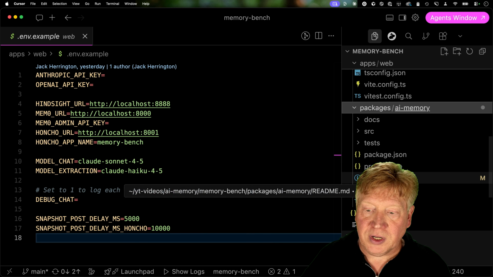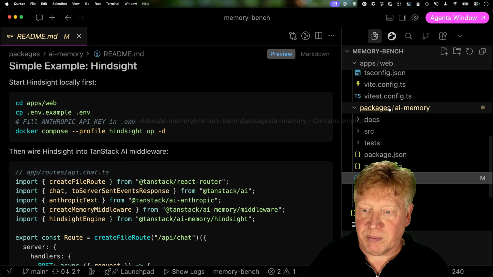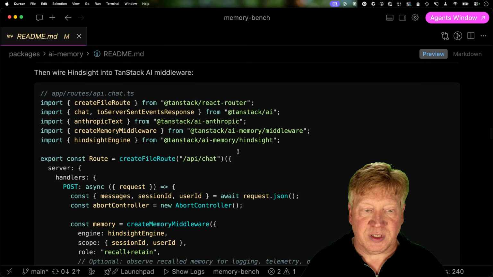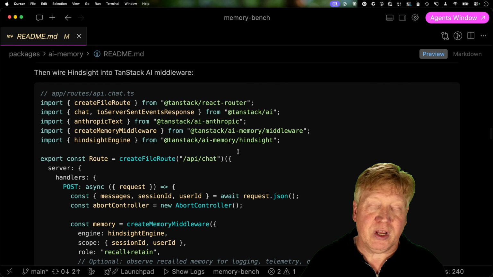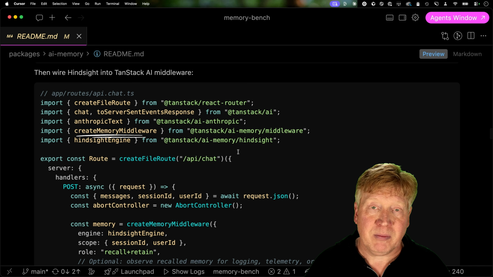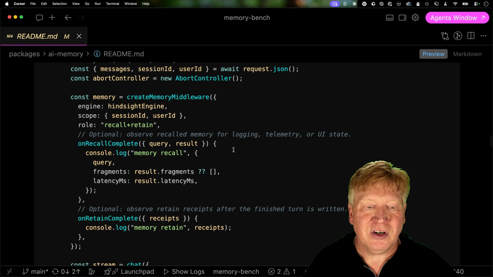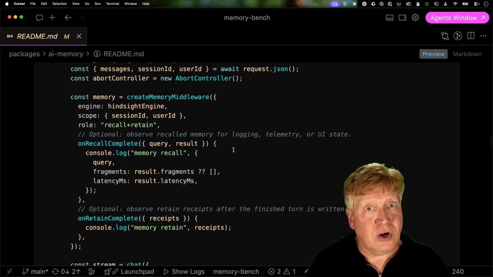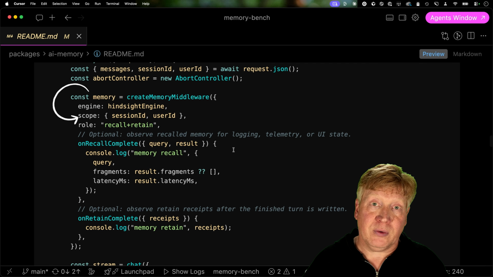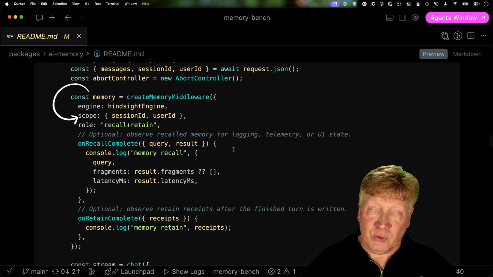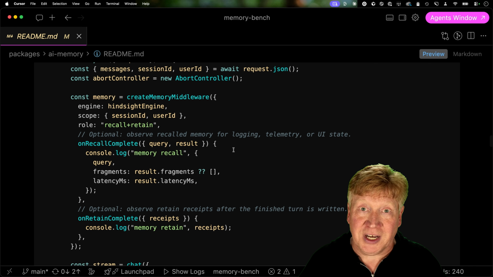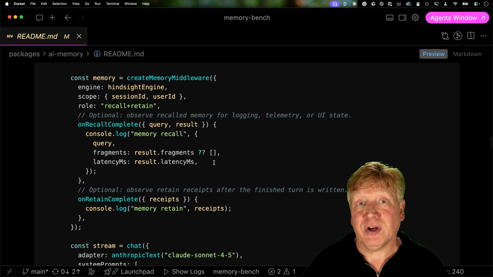Let's take a look at the code and how you'd actually put this into your chat. Over in packages AI memory in the README, we've got an example using Hindsight. The 2 important things that we're bringing in that are unique here are the create memory middleware that we're bringing in from that AI memory unpublished NPM library, and then the Hindsight engine. And then down here, we're doing create memory middleware, and we're giving it the engine as well as the scope. The scope is who are you and what's this session? And that allows for the backend system to hold those facts, but based on who you are and what you're talking about.